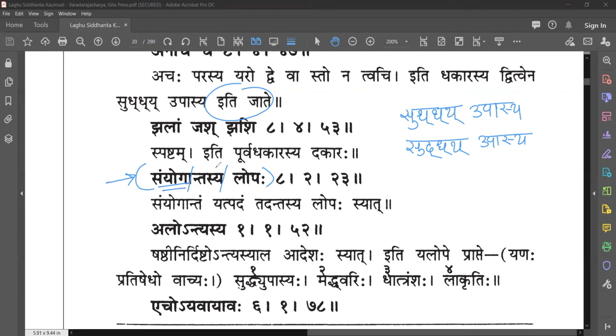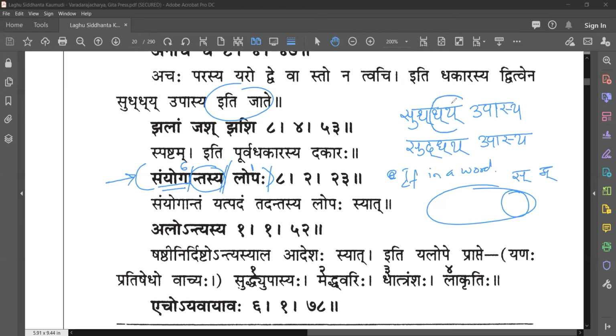So what does it say? Samyoga Antasya. Antasya is Shashti. Samyoga Antasya Lopaha. Lopaha is Pratama. What it says is, in a word, you take any word, and at the end of this word, if you see a Samyoga, say Sma, like this, both are Samyoga. Sakara and Makara, both are Hal Varna. There are no vowels involved. In this case, you see Dakara and Yakara is the Samyoga.